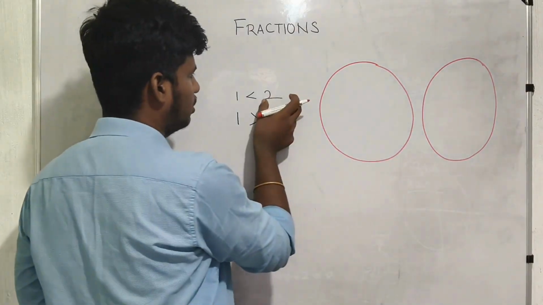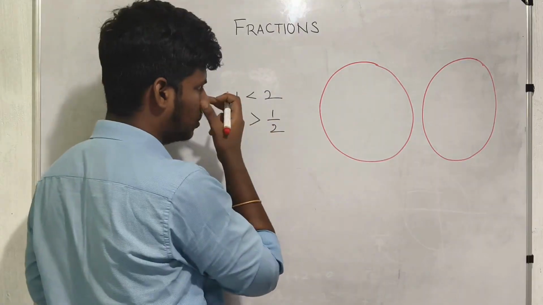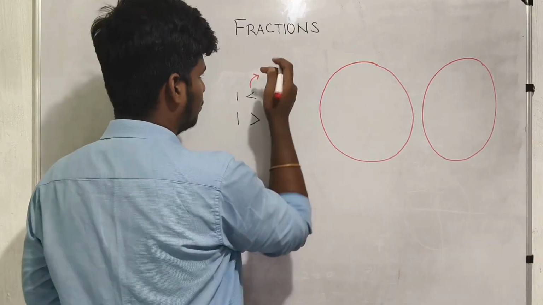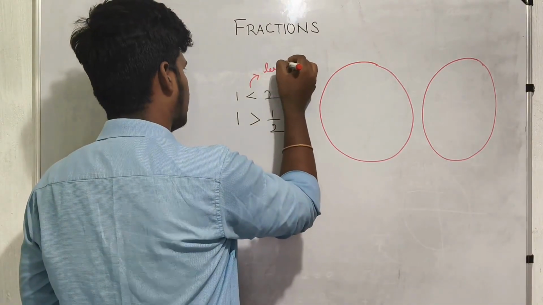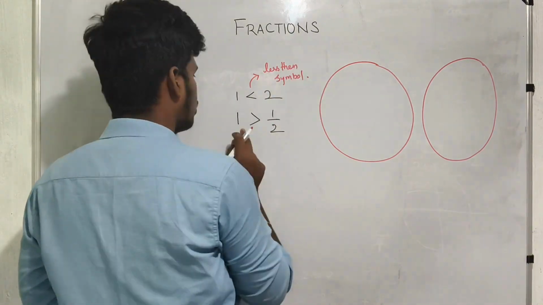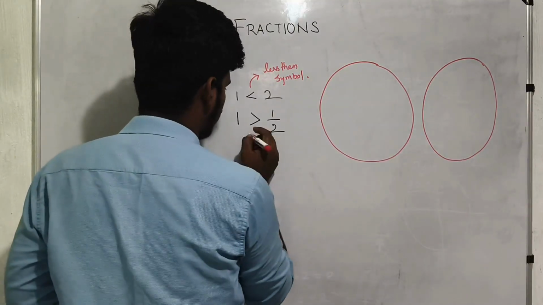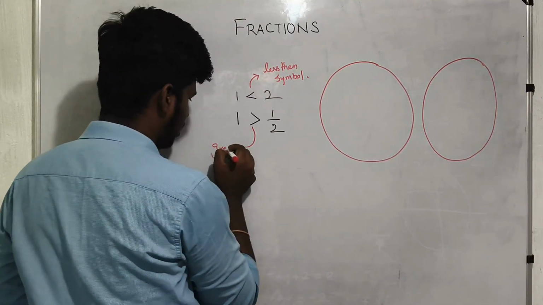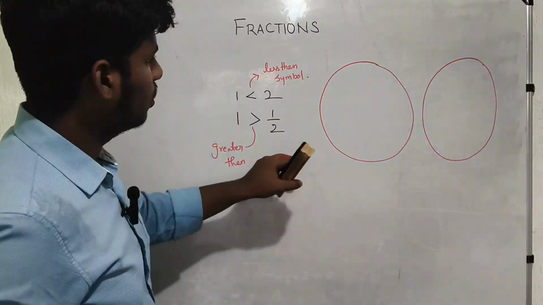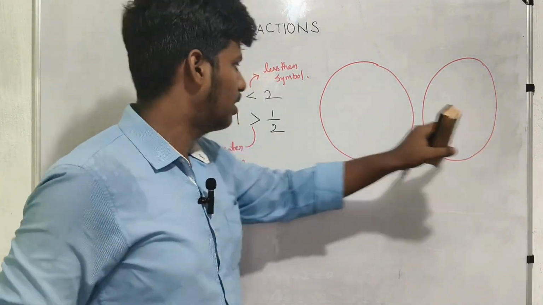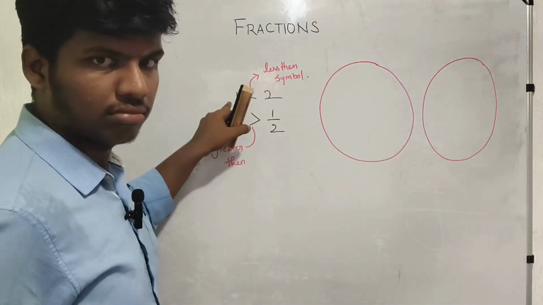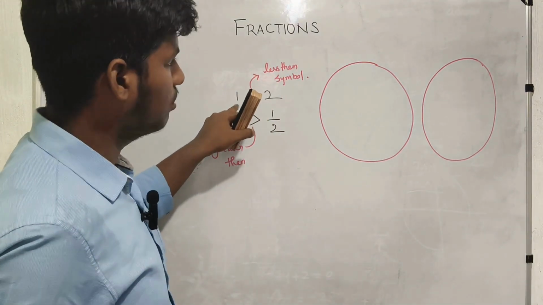So 2 pizzas is bigger, so we have to use this symbol. This symbol means 1 less than 2. So this is not the less than symbol. So here 1 is greater than 1 by 2. So this is greater than. Okay. So now see, this is 1 pizza, this is 1 pizza. So we have 2 pizzas. That's why we wrote 2 is bigger. Okay. So 1 is small.